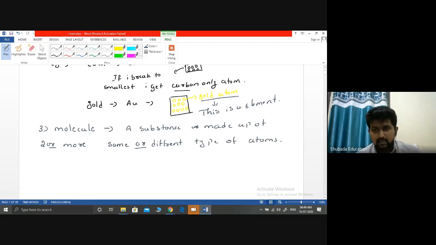A substance made up of two or more same or different types of atoms.